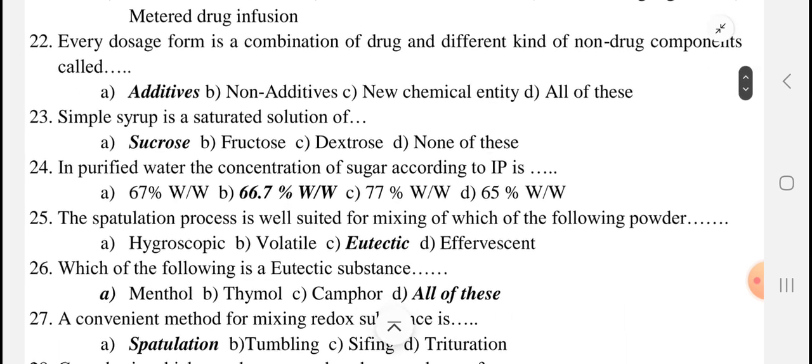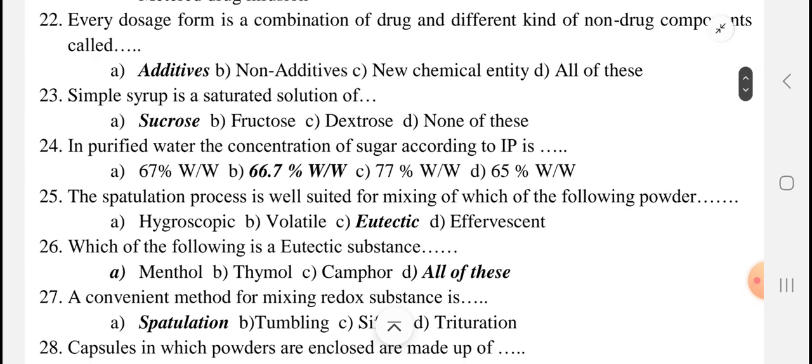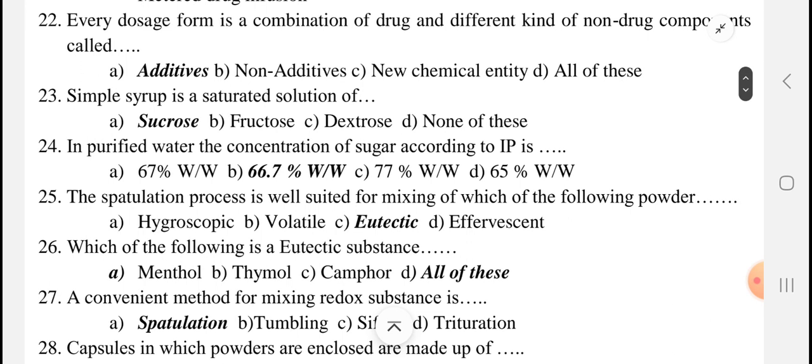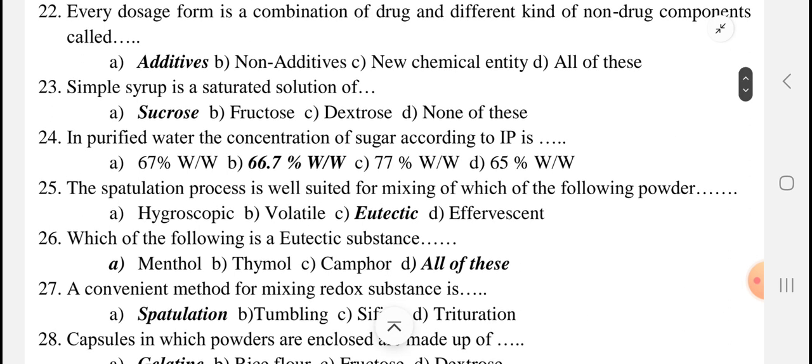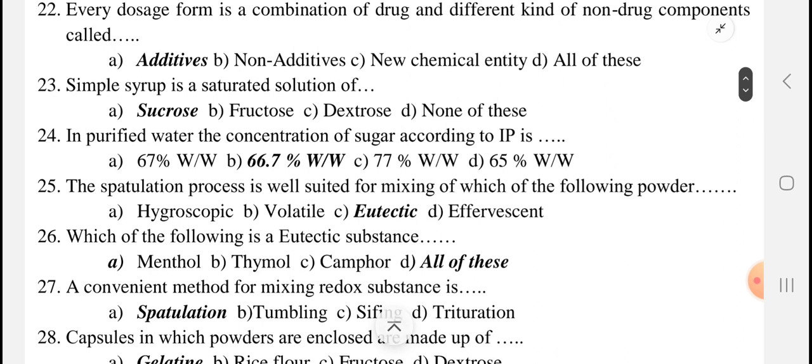Now see the next question, number 22. Every dosage form, if suppose tablet, capsule, syrup or solution, is a combination of drug and different types of non-drug components. So what are these non-drug components?